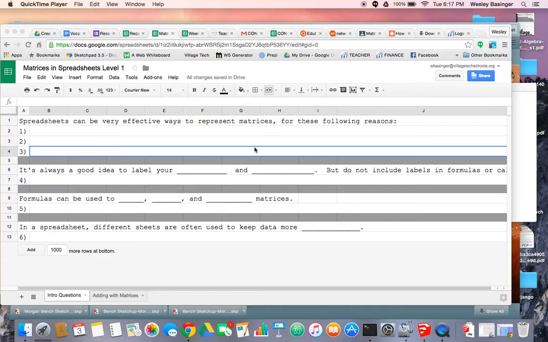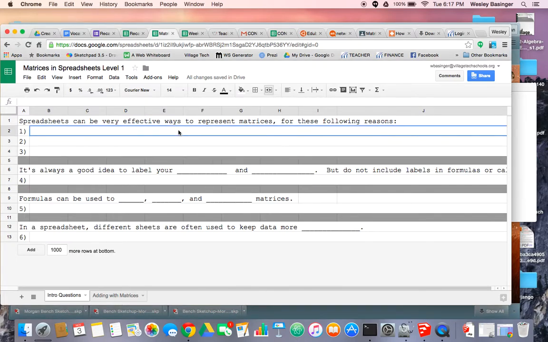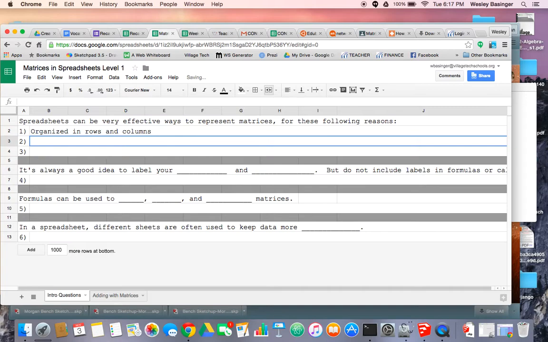So spreadsheets can be very effective ways to represent matrices for these following reasons. Number one, they're already organized in rows and columns, which is the way that a matrix is organized. So our first reason would be organized in rows and columns. Okay, second, spreadsheets can also be very effective ways to represent matrices because you can easily manipulate the data.